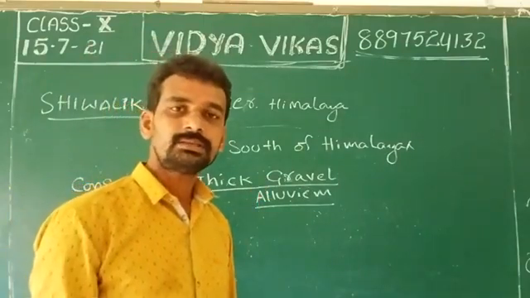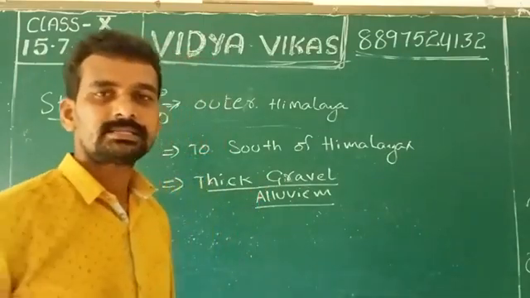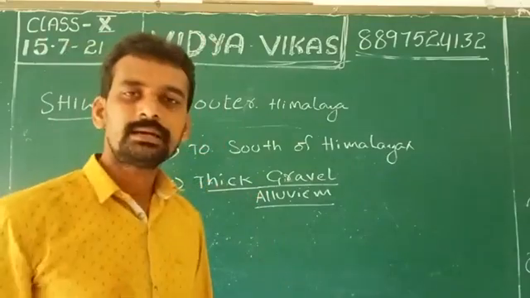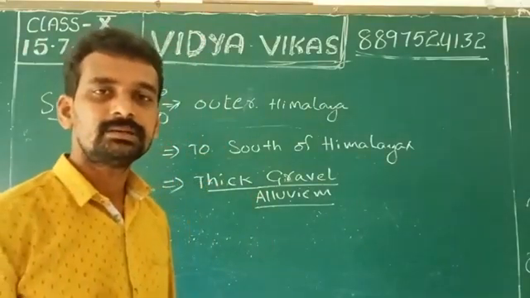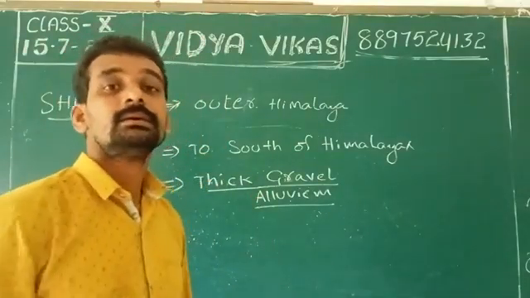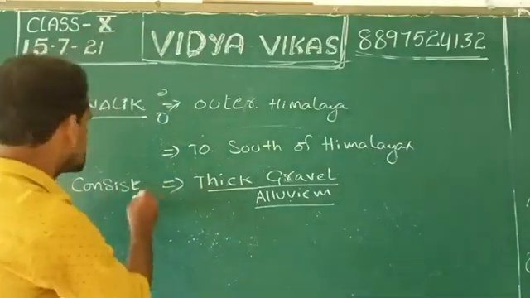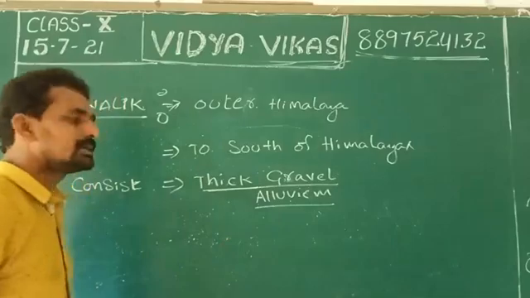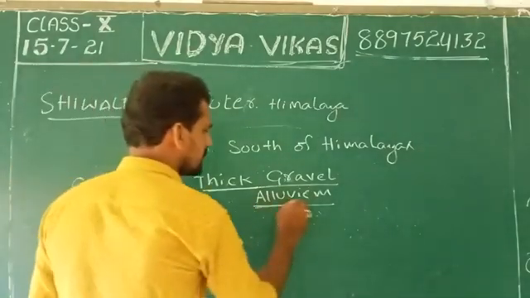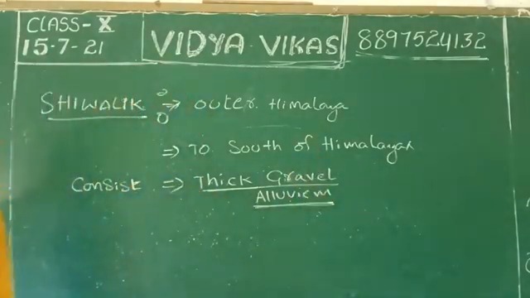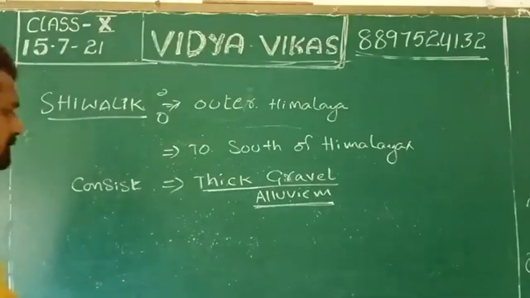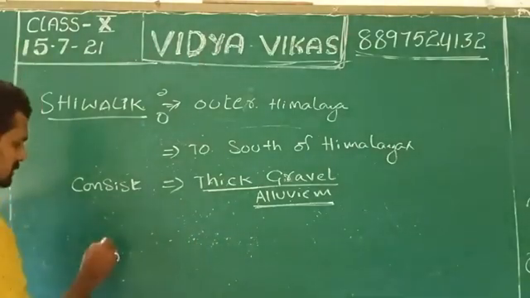Himadri is composed of snow and ice. Lesser Himalaya or Himachal is composed of what material? Highly compressed rocks. But Shivalik consists of thick gravel and alluvium.